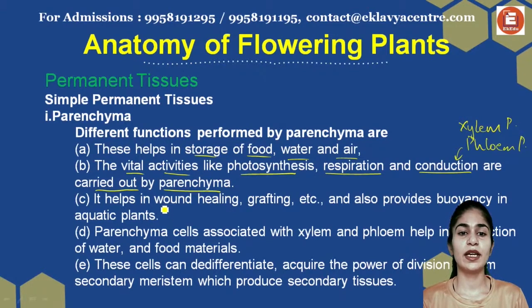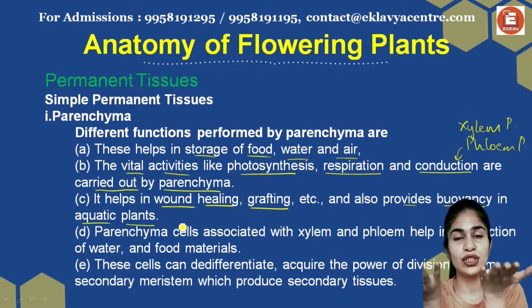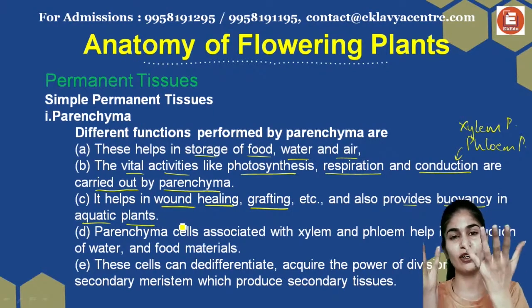It also helps in wound healing and grafting. Grafting and wound healing is when the cell is hurt and they're trying to make up for the lost parts. They also provide buoyancy to aquatic plants. Aerenchyma will have air, so the plant will be able to stay on the surface of the water and not drown.